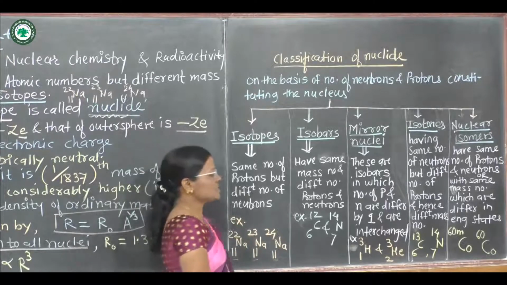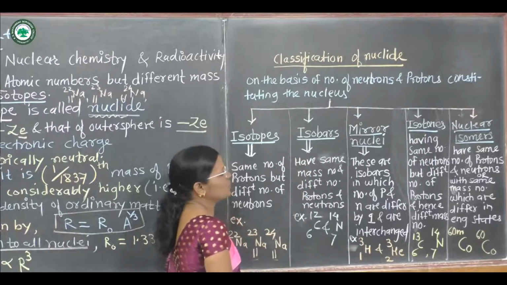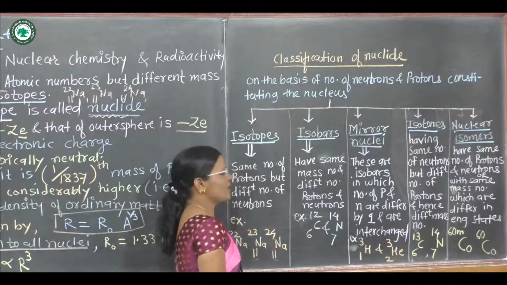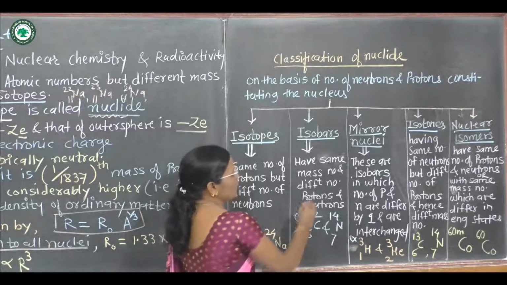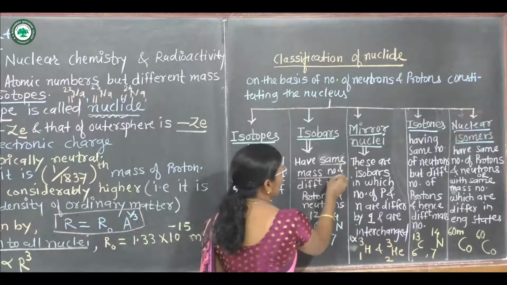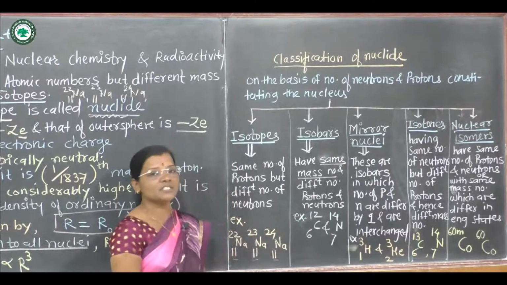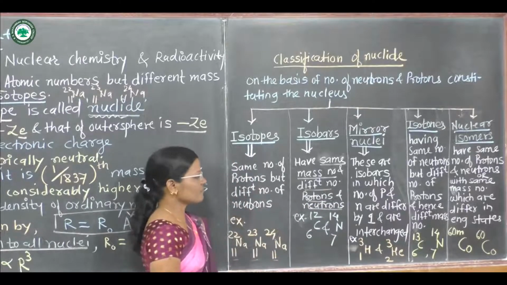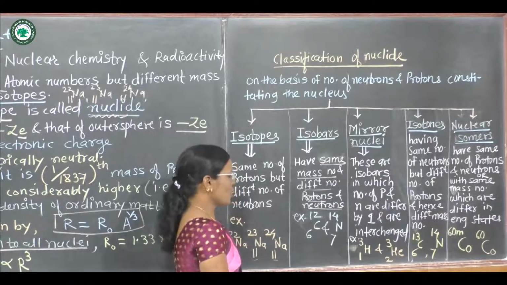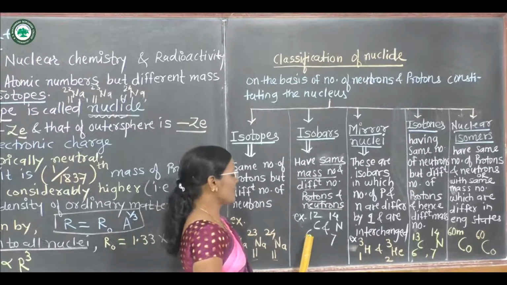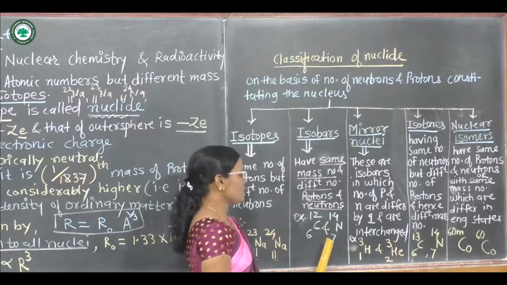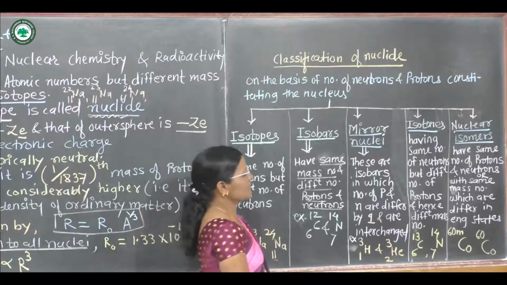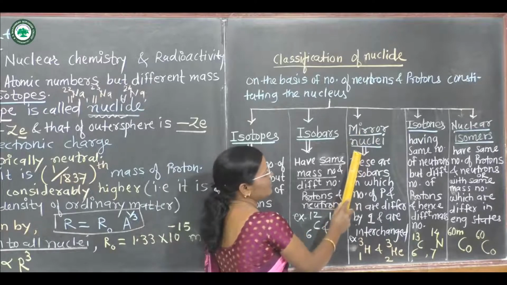Now let us consider the second classification of nuclides, that is isobars. What is meant by isobars? These are nuclides which have the same mass number but different numbers of protons and neutrons. For example, carbon 6C12 and nitrogen 7N14.